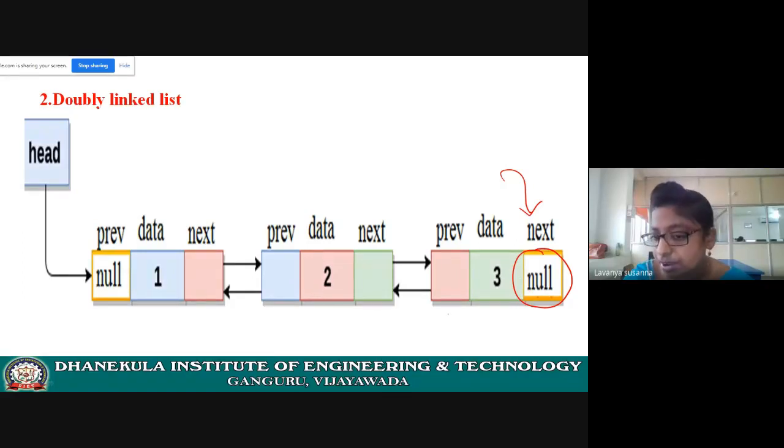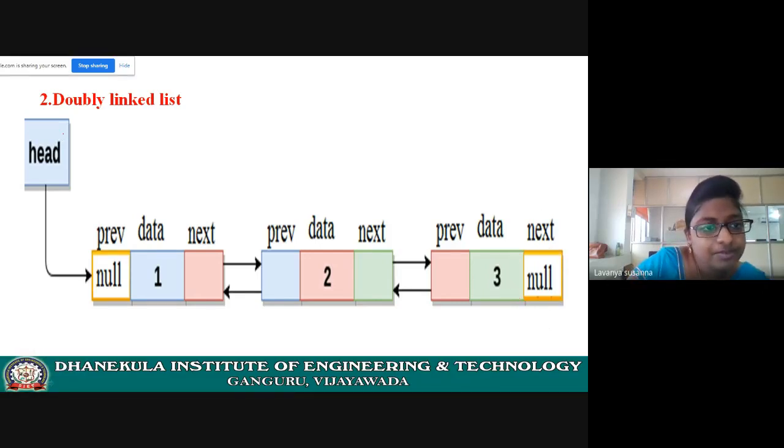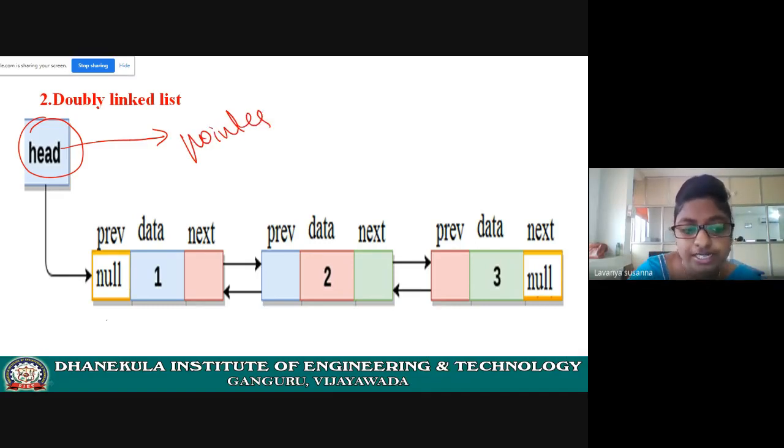Okay. See here. When there is a null in the next field, it means it is the last node. Okay. I hope you understood. If there is a null in the next field, it means it is the last node. See, this is the last node, right? And see here, I said that head always points to the first node only. Here, head is a pointer which contains the address of the first node. Remember that head always points to the first node only.